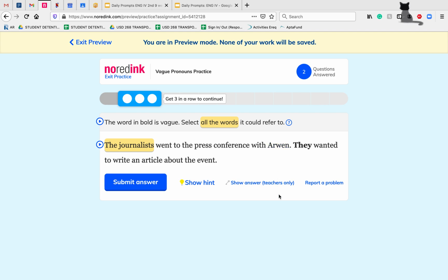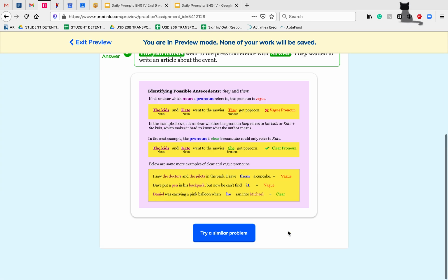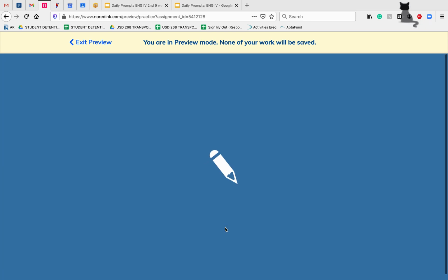So this one actually looks like it's got a problem because Arwen technically is a singular person. I think they're thinking Arwen's a group. So we'll actually do a couple more like this. Sometimes NoRedInk isn't perfect. We have to answer a few extras. So let's go through a few more of these.